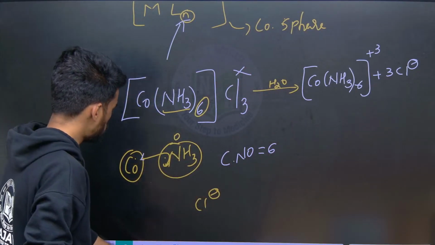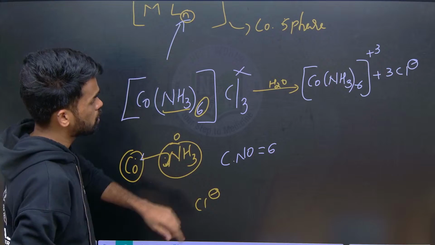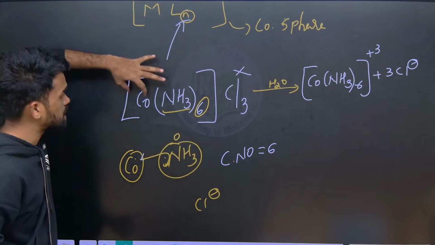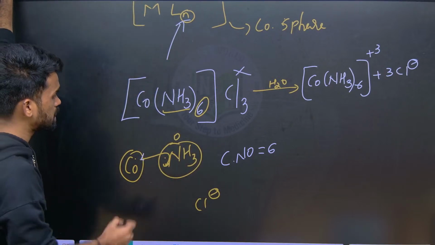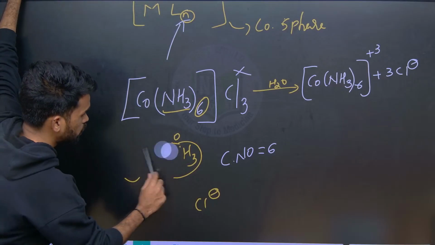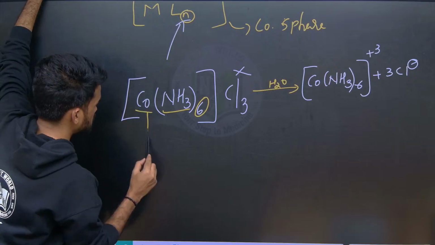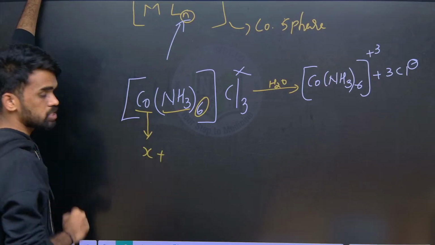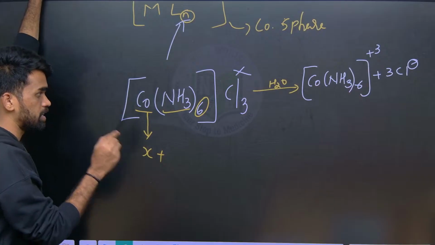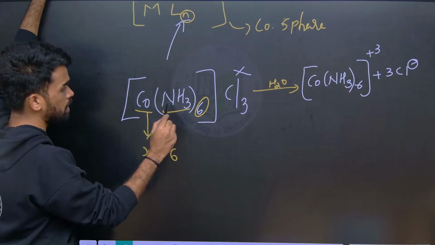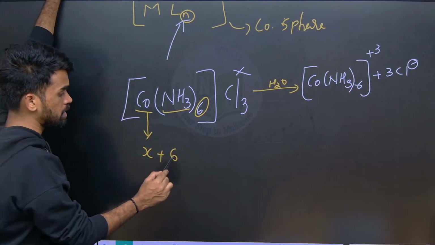Now here one thing you need to remember, what is the oxidation state of this metal? Let us say for this metal atom I am writing X. We need to find the oxidation state of this metal atom. I told you ammonia is a neutral ligand, so how many are there? 6 are there.